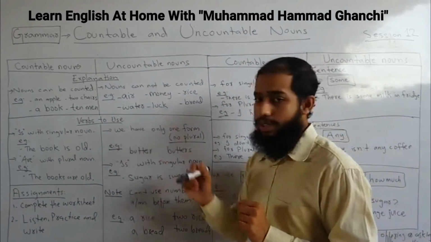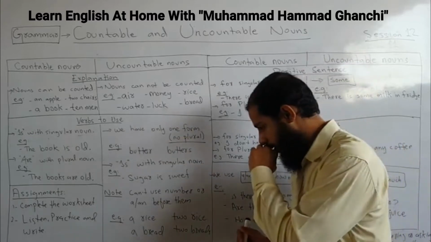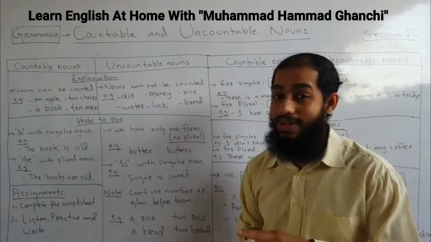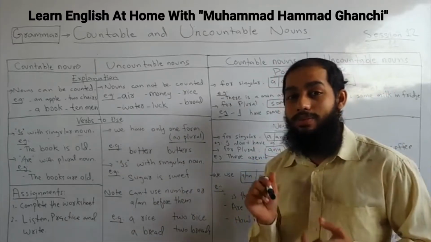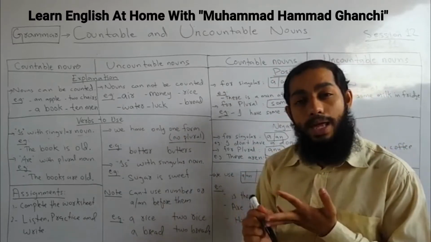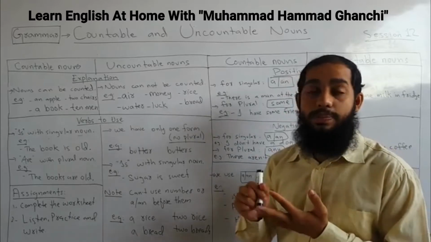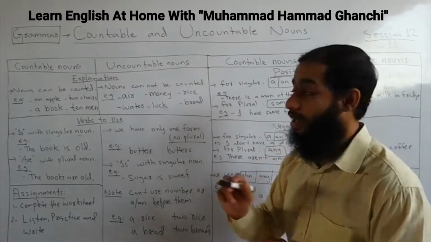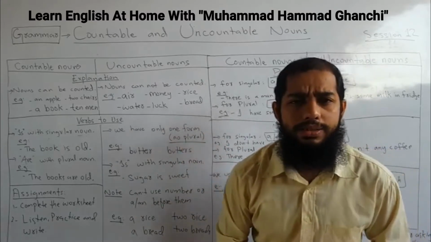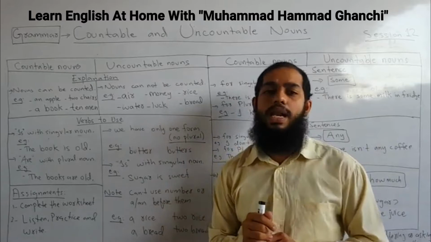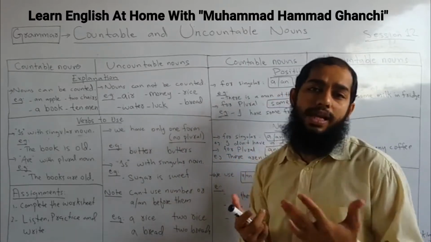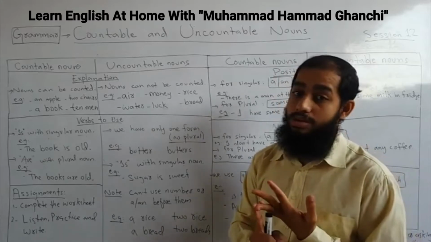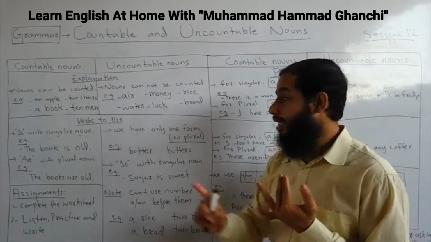Water. What is water? Water is a liquid. It means we cannot count liquid as well. Water, oil, milk, petrol, we cannot count. So they are uncountable nouns. Luck. What is luck? Luck is an abstract noun, meaning feelings. Luck, love, we cannot count. Freedom, we cannot count. Hate, we cannot count.